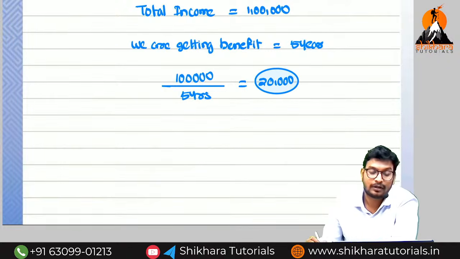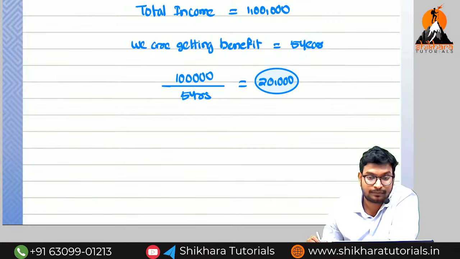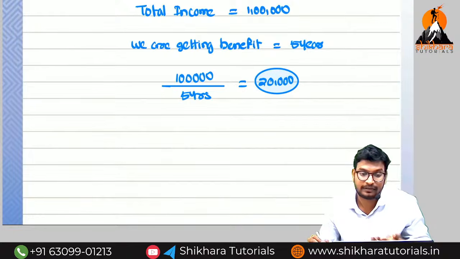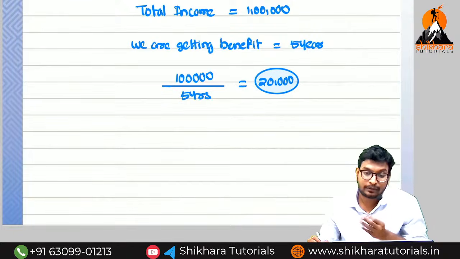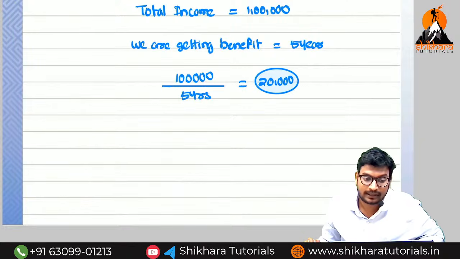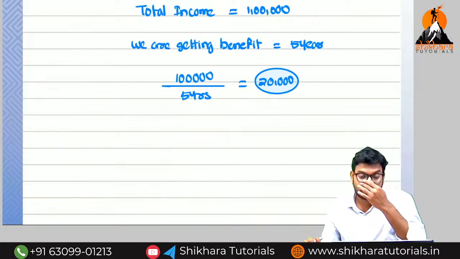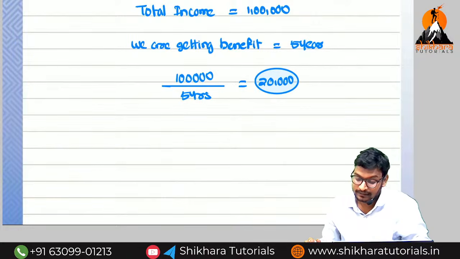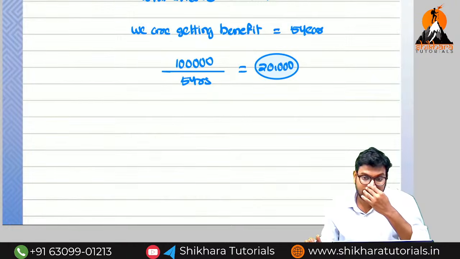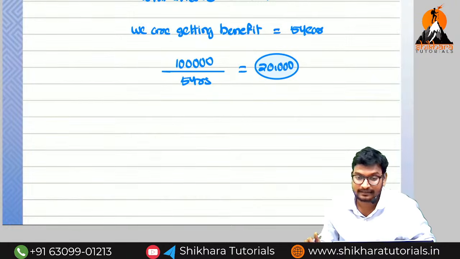So every year how much amount do we need to recognize as income? We need to recognize 20,000 as income in the P&L account every year. Whatever amount we transfer to the P&L account is called amortization. Whatever amount is recorded in the balance sheet, that income is called a capital receipt, like that. We need to show it on the liability side.